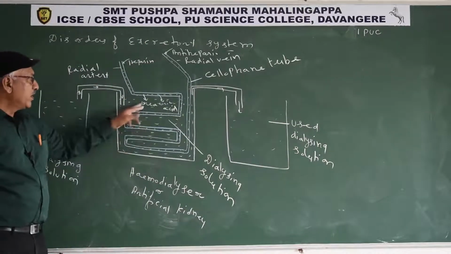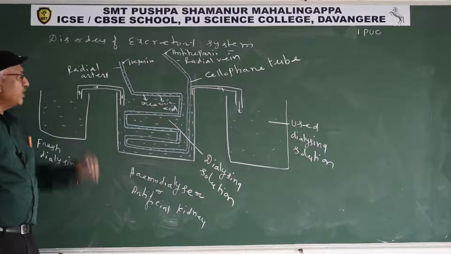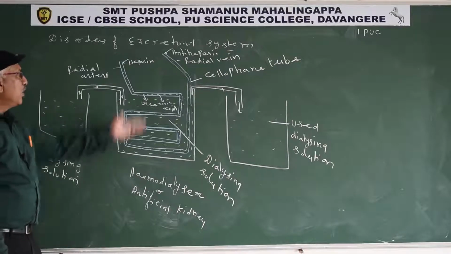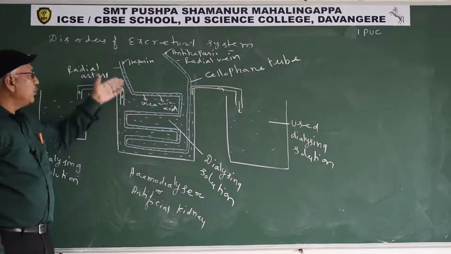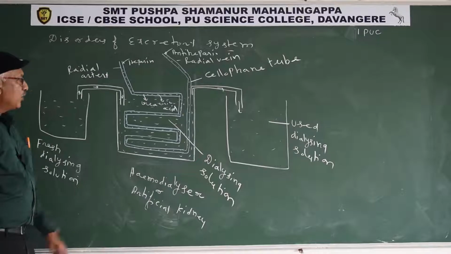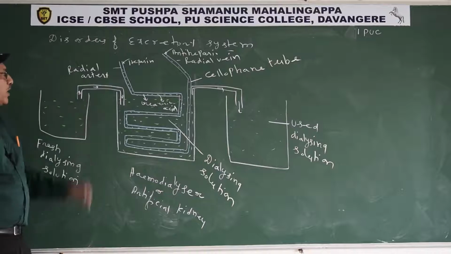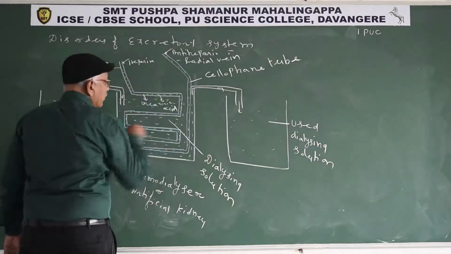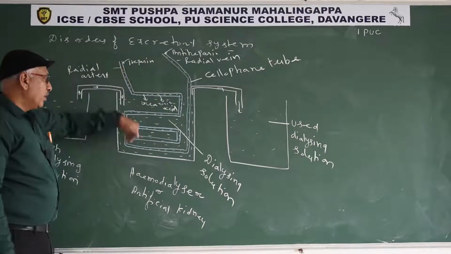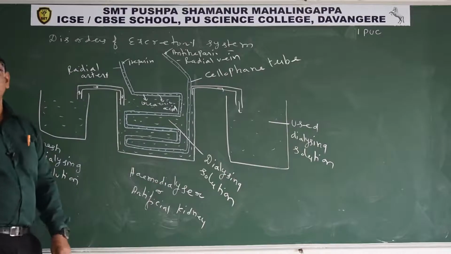The cellophane tube is submerged in the dialyzing solution. The composition of the dialyzing solution is the same as that of our blood except for urea and uric acid. Urea and uric acid are present in the blood of a uremia patient, so the dialyzing solution is without urea and uric acid. While blood is passing through the submerged cellophane tube in the hemodialyzer, urea and uric acid diffuse into the dialyzing solution.